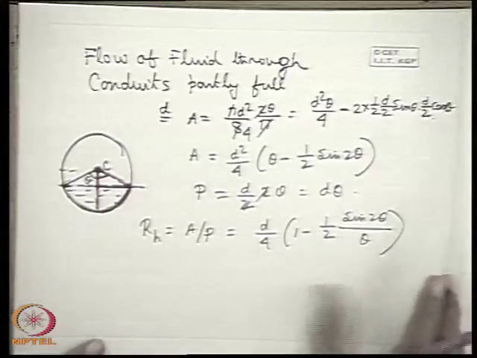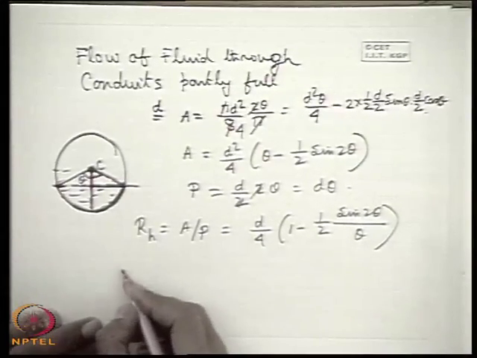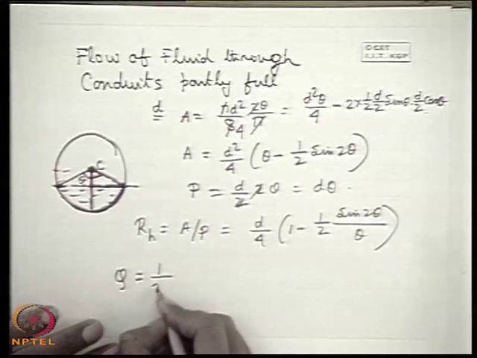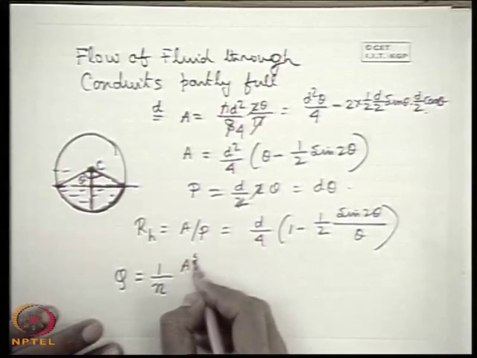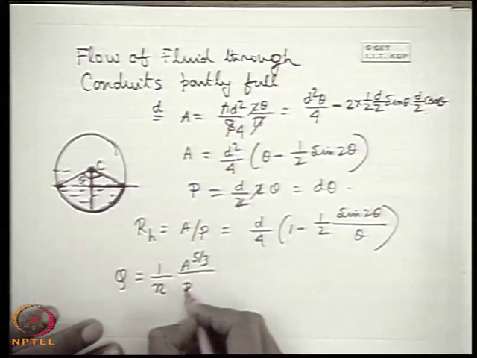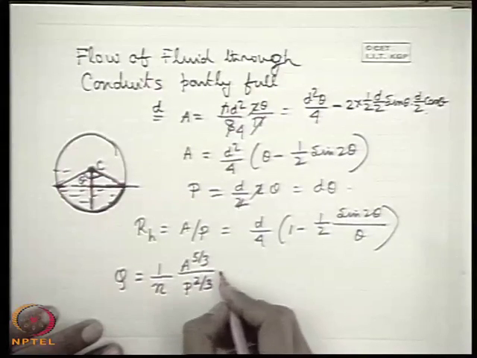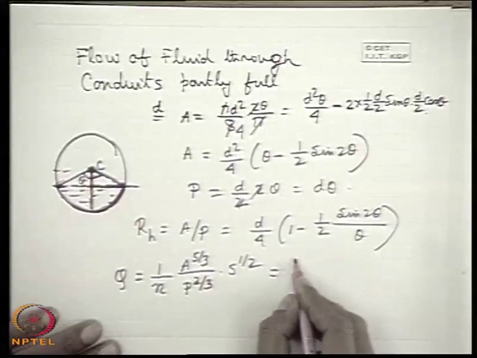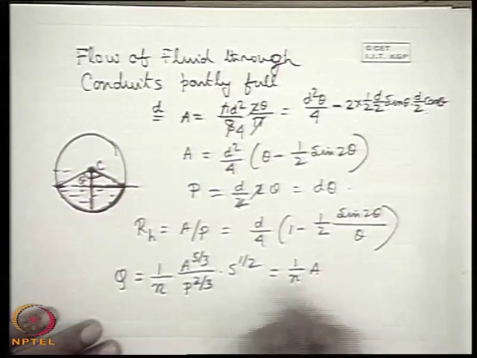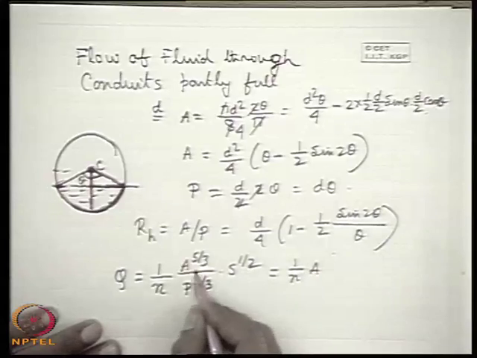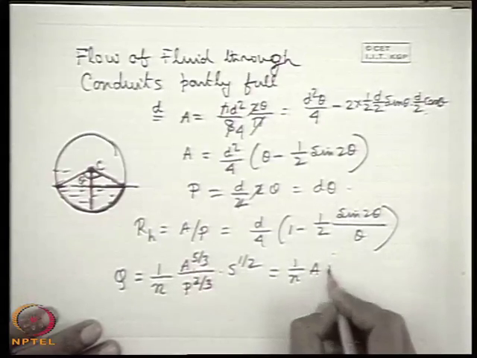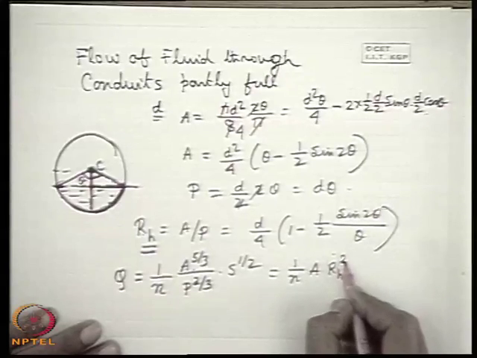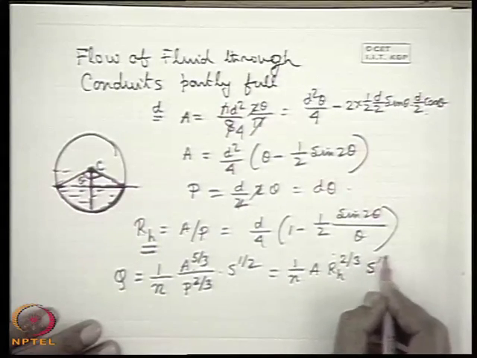Now if you recollect Manning's formula, where the rate of discharge was given by 1 by n, A to the power 5 by 3, P to the power 2 by 3 into S to the power half. If I write this in this fashion, 1 by n, one cross-sectional area I take out, then A to the power 2 by 3 by P to the power 2 by 3, that is A by P whole to the power 2 by 3, which is the hydraulic radius to the power 2 by 3 into S to the power half.